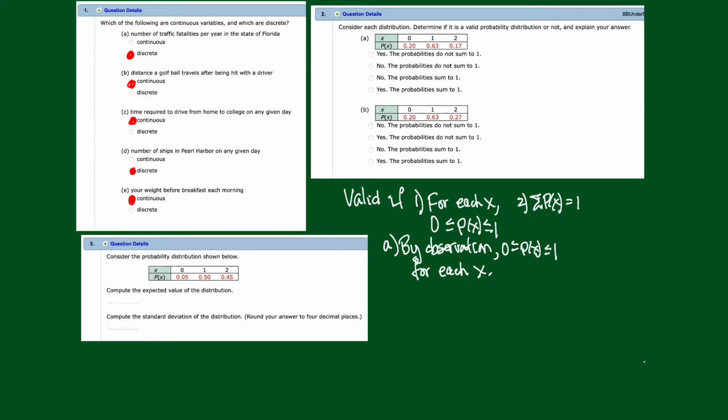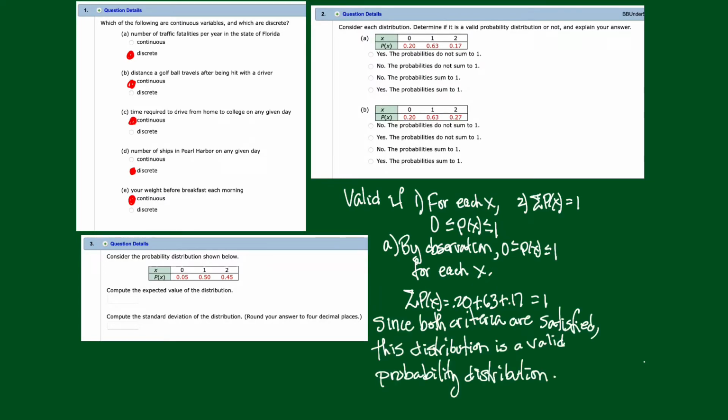And the second thing is this. If I add those p(x)'s up, what do we get? We get 0.20 plus 0.63 plus 0.17. That comes out to exactly 1. So now I have verified condition 1 and condition 2. But I have to make a statement now. I can't just leave it like this. That doesn't tell the reader anything. I have to actually make a conclusion.